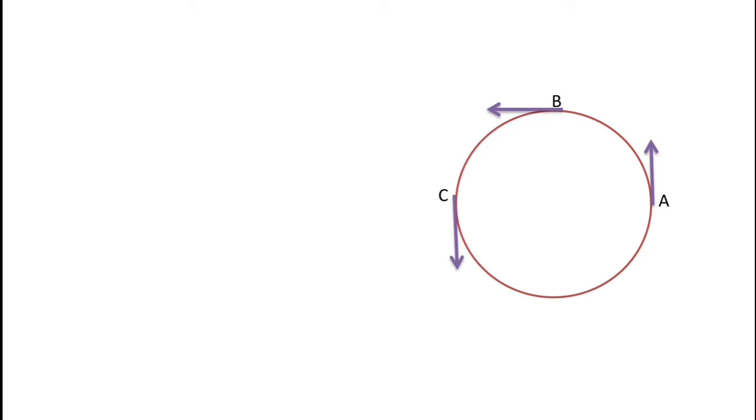Now let us see what will be the direction of centripetal acceleration at the point A. So we see that it is along the radius of this circular path and towards its center. Okay.